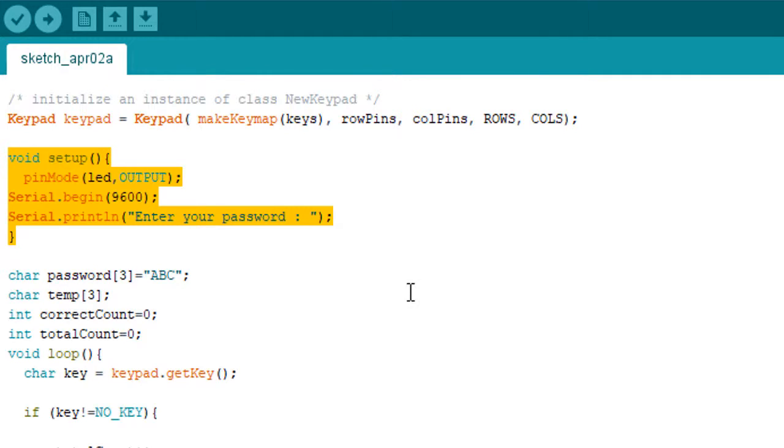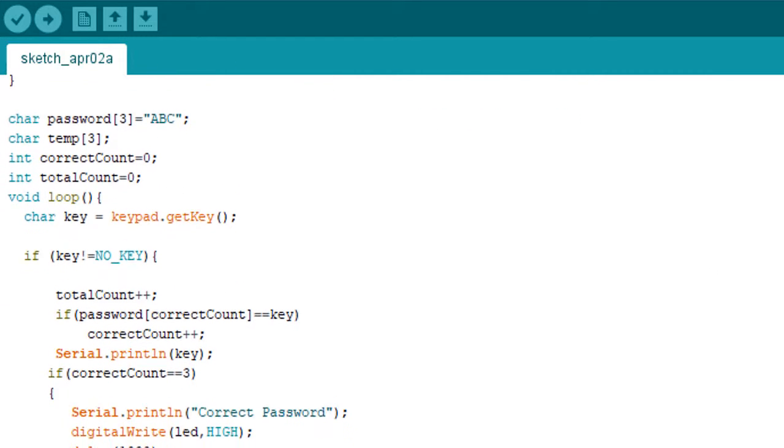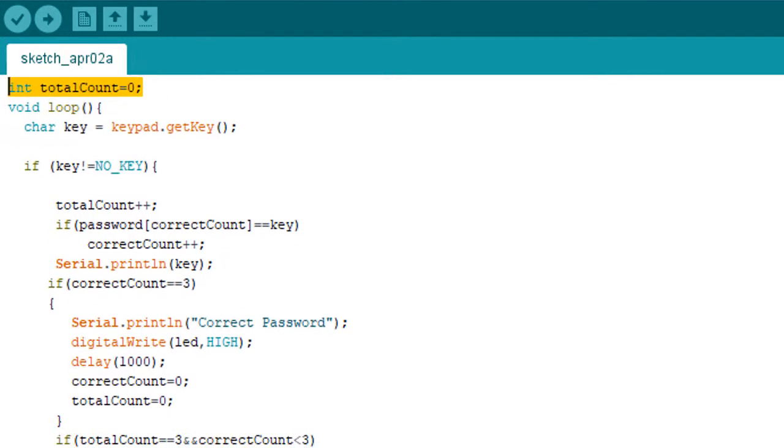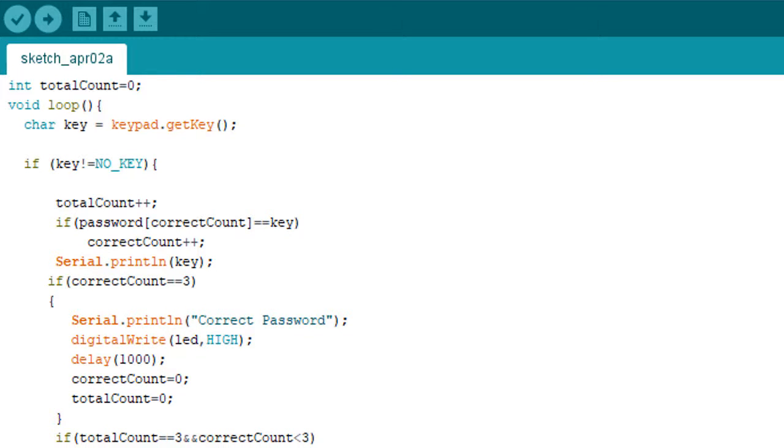So this is a void setup which will be run only once, and we ask to enter your password in the beginning. So here we are declaring our password ABC. The temporary variable is where we are going to store the temporary password entered by the user. We have correct count initialized to 0 and total count initialized to 0 as well.